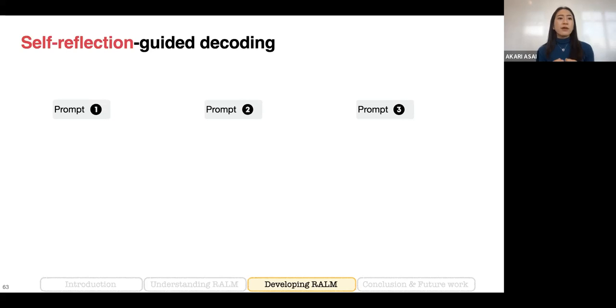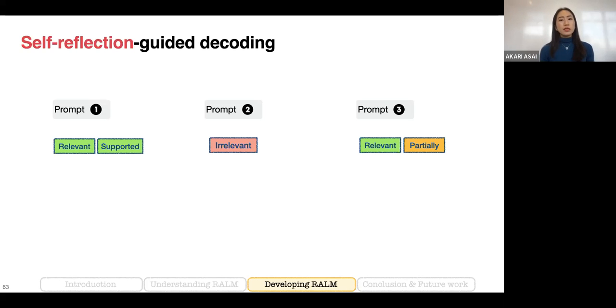At inference time, we leverage these special tokens to improve model generation or customize model behavior. So again, we process multiple documents in parallel doing batch decoding. And for each paragraph, we generate some reflection token or critique token about the quality of retrieval or quality of generation.